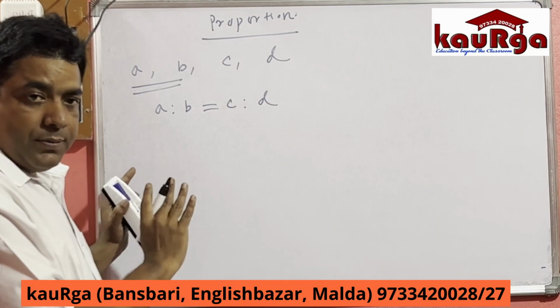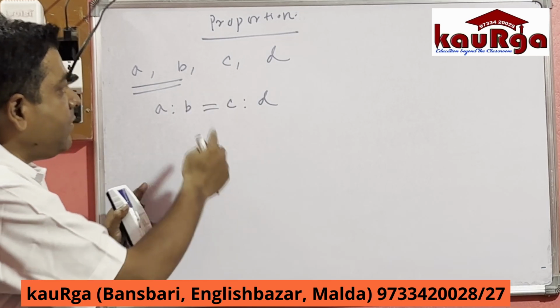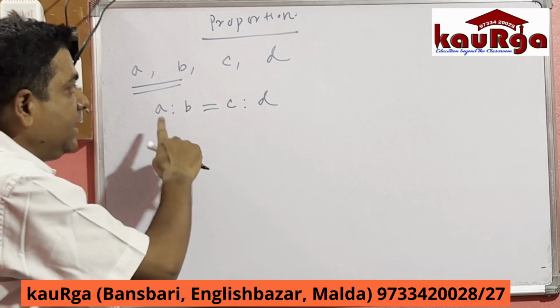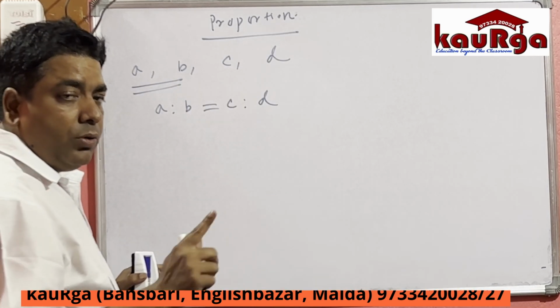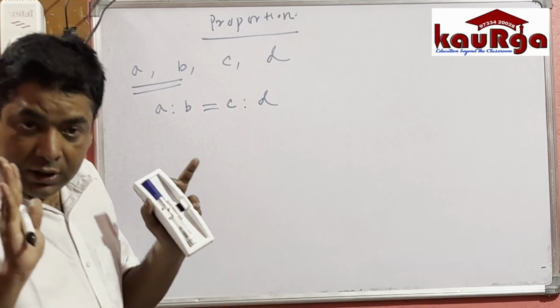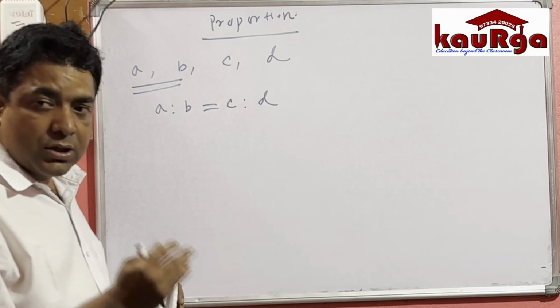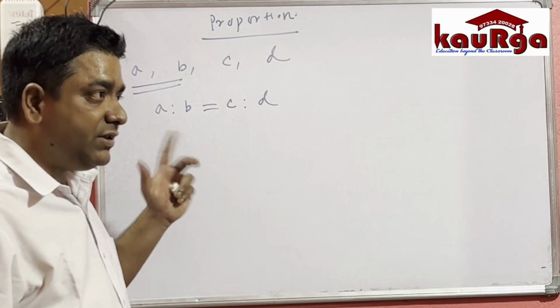If A is to B equals C is to D, that is, if the ratio of the first 2 terms equals the ratio of the next 2 terms, then these 4 terms A, B, C, D are said to be in proportion.